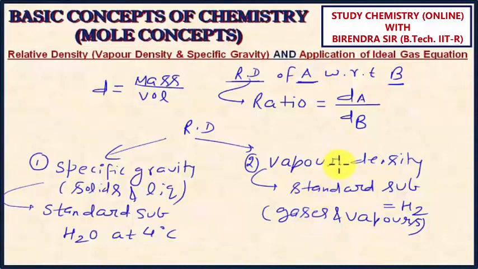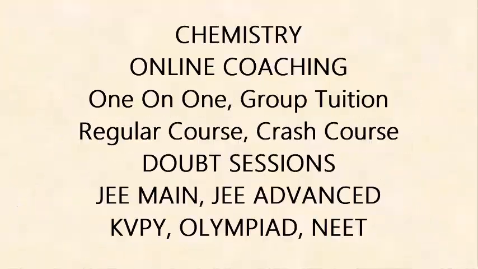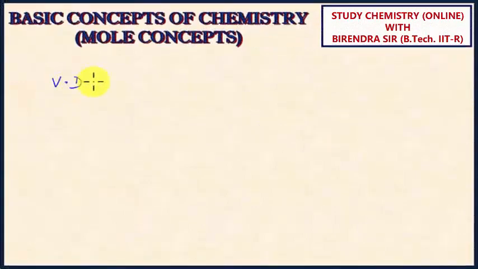Now this vapor density is relative density with respect to H2. So I can write vapor density of substance A as density of substance A upon density of H2, according to the definition of the relative density.